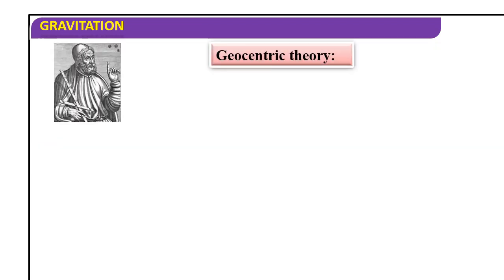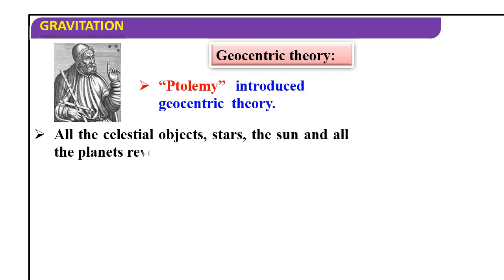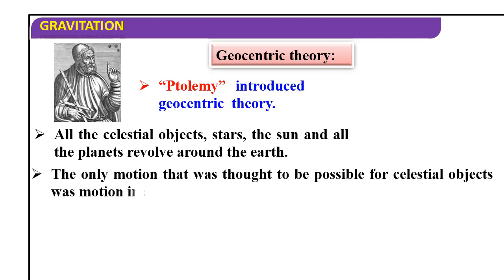Geocentric theory: Ptolemy introduced the geocentric theory. All the celestial objects, stars, the sun and all the planets revolve around the earth. This is the meaning of geocentric theory. The only motion that was thought to be possible for celestial objects was motion in a circle. So circular motion means the earth is at the center, and all the planets and objects are moving in circles.